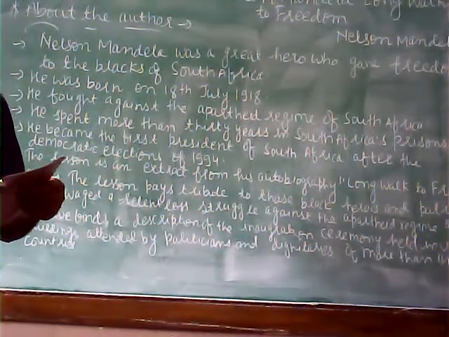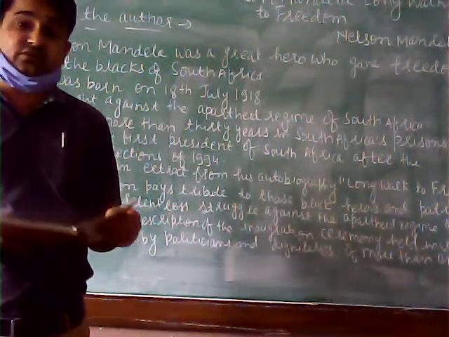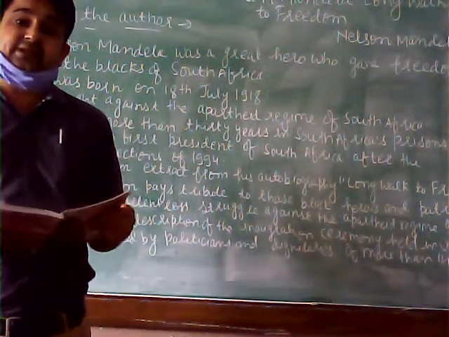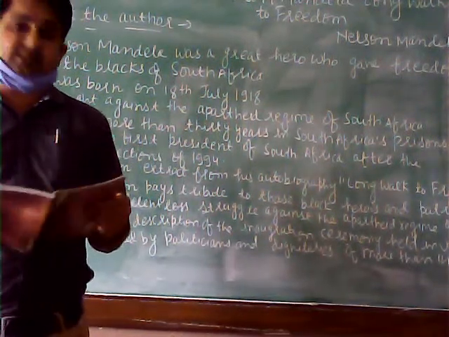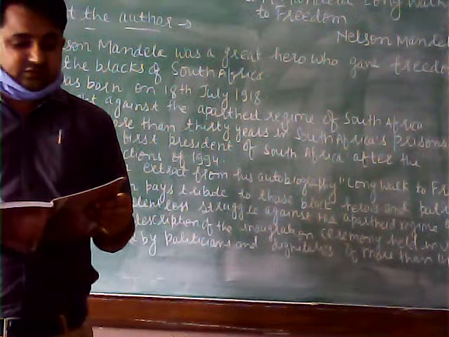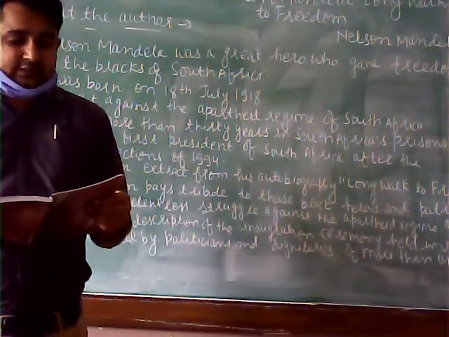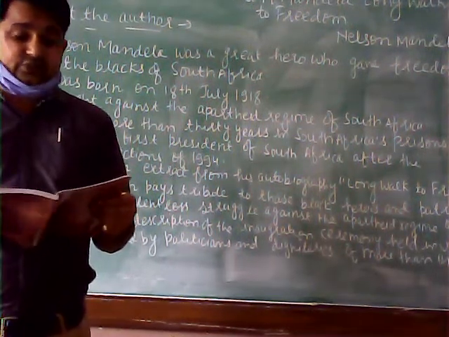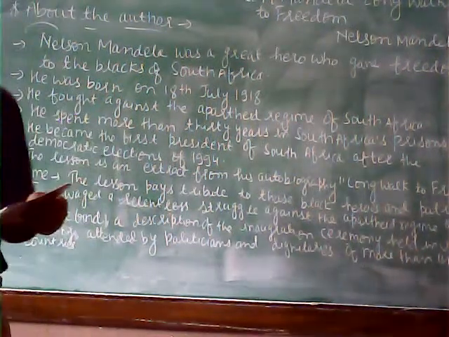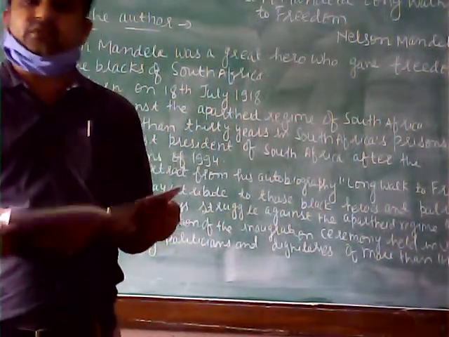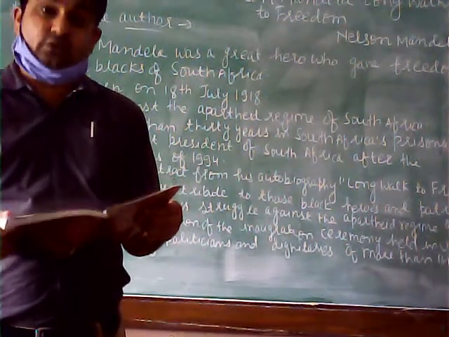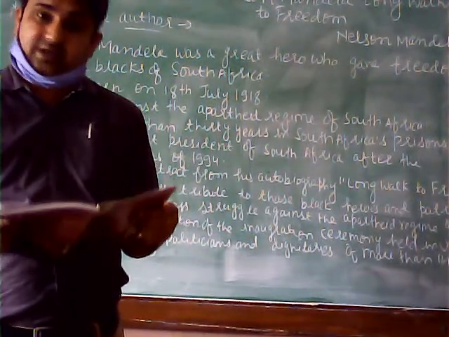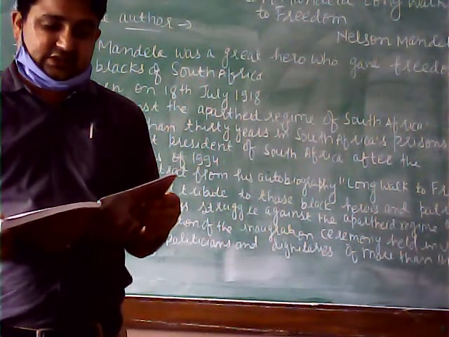Then he became the first president of South Africa after the democratic elections of 1994. In 1994, the democratic elections were held, and after the elections, he became the first president of South Africa. This lesson is an extract from his autobiography, Long Walk to Freedom.